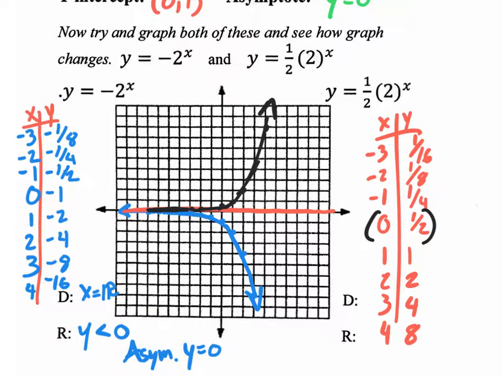And of course, we could answer, what is the domain of that black exponential graph? X equals all real numbers. What is the range of that black exponential graph? Y is greater than 0. Right? So the blue one was y is less than 0 because it's below the y value of 0. The black one, the range is y is greater than 0 because it's above the y value of 0.